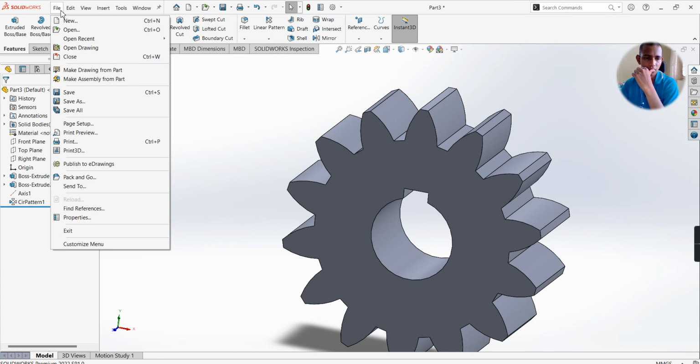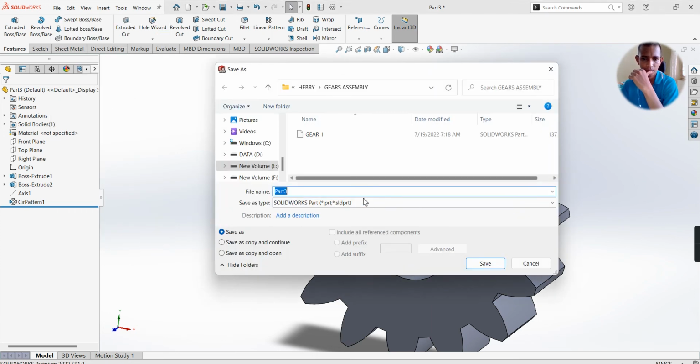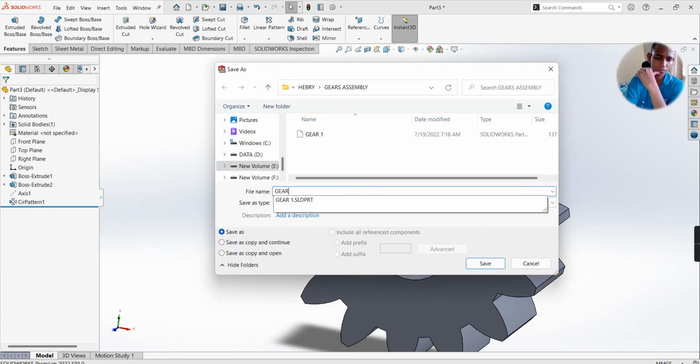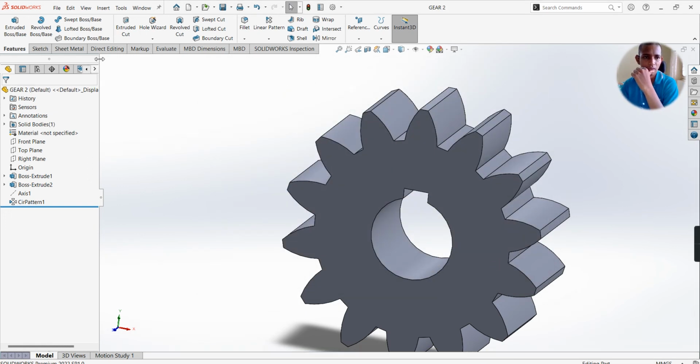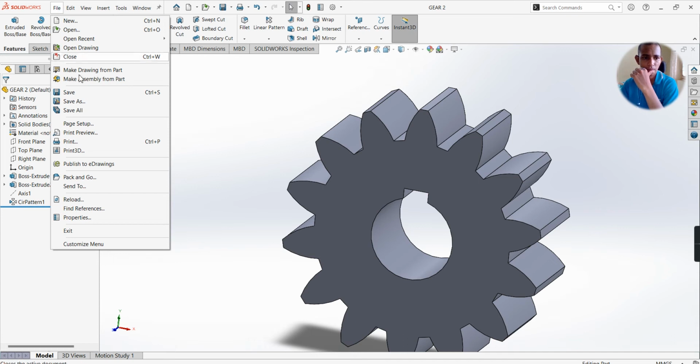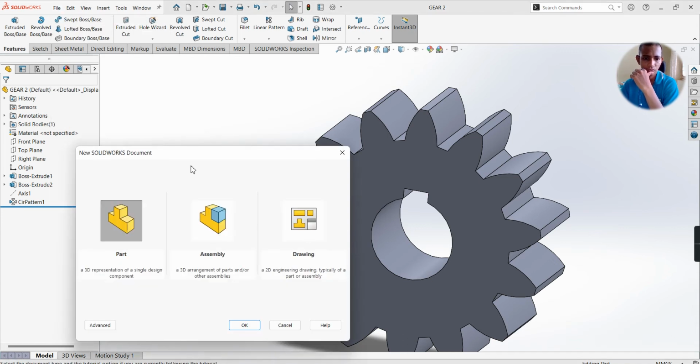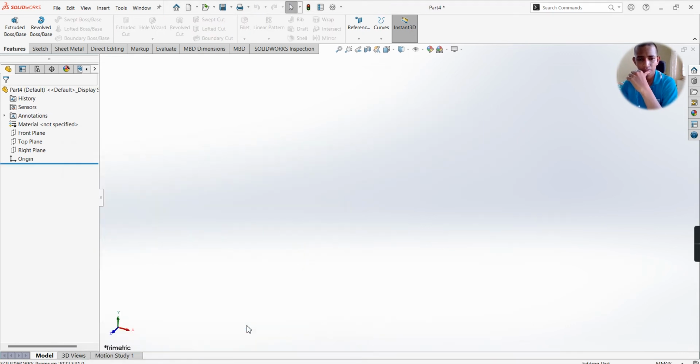Okay, let's save this file as gear 2. Select OK. Next we shall design this shaft. New part file. Select OK.